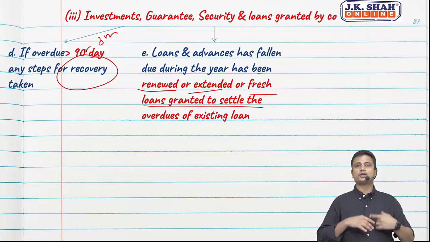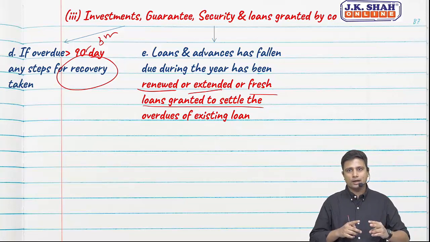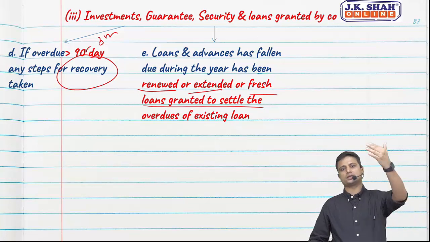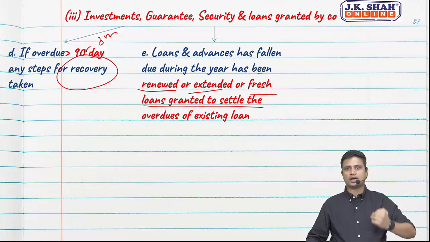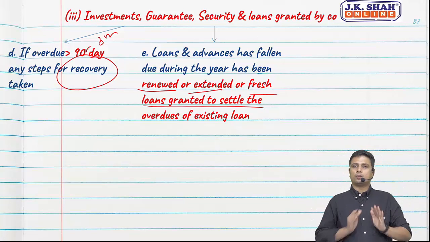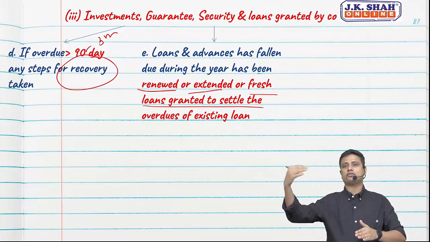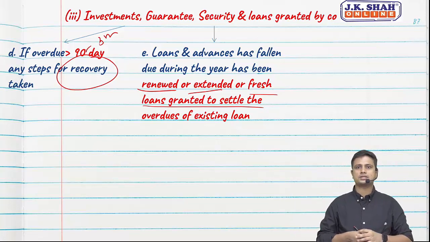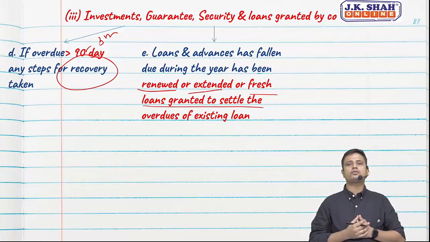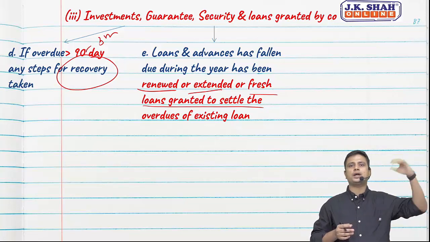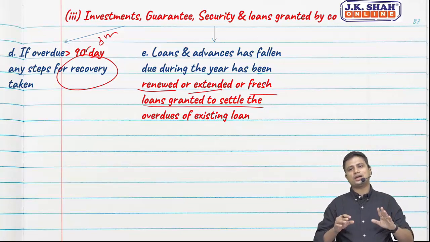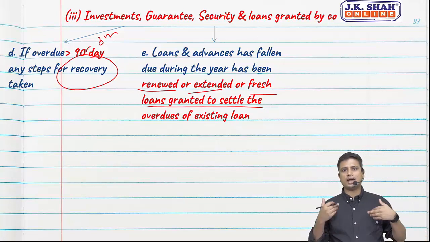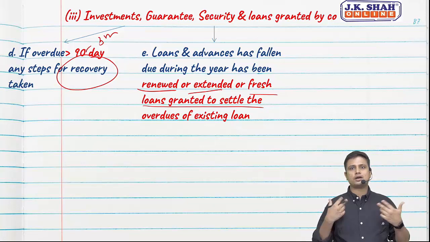But we have renewed or extended their loans: do not repay in this financial year, repay in the next financial year, or maybe after 2 financial years. Or we have granted them a fresh loan. They were supposed to pay us 2 crores and interest, let us say, of 20 lakhs. We granted them a new loan of 2 crore 50 lakhs by which they repaid their earlier loan. So in a way, they still have a loan of 2.5 crores. They have repaid the earlier loan, but with our money only. We have granted them a new loan.